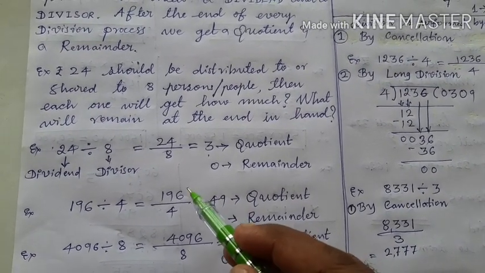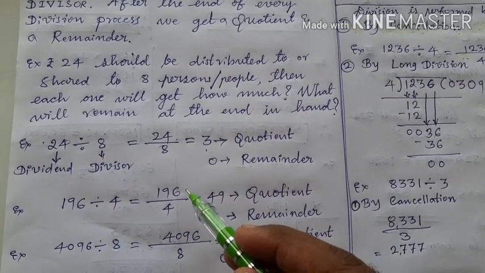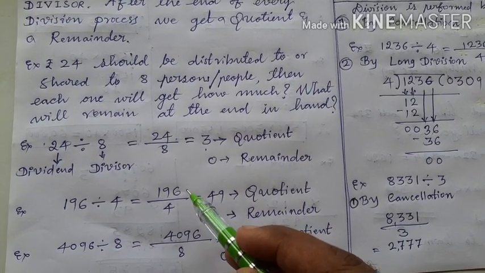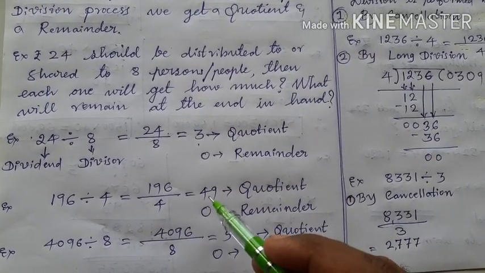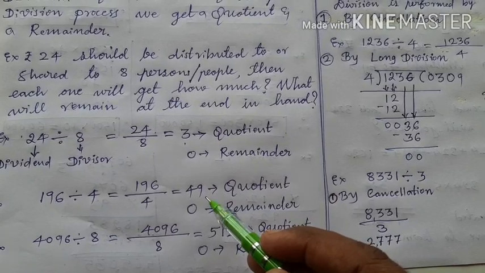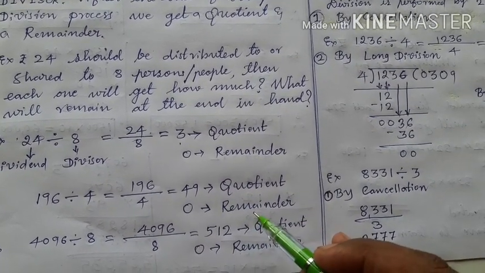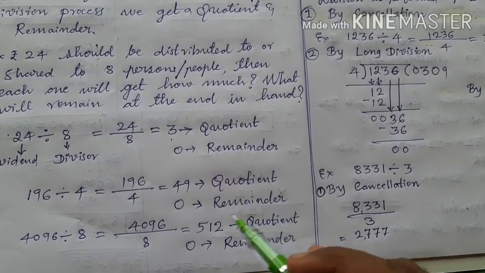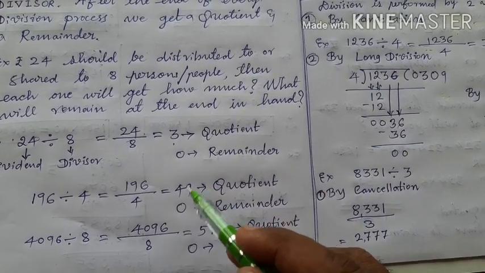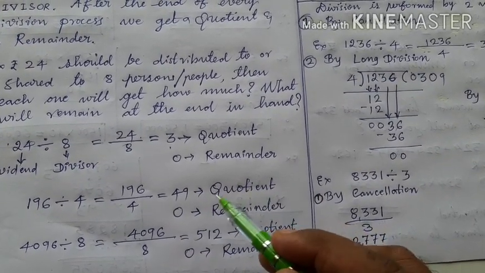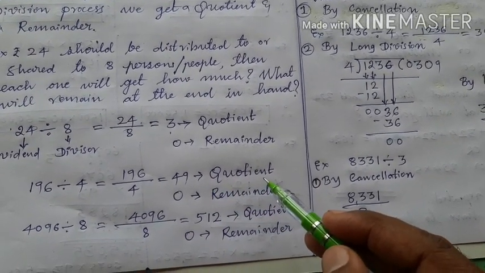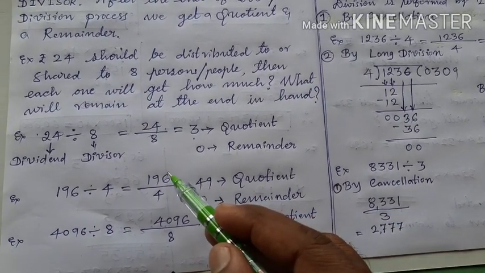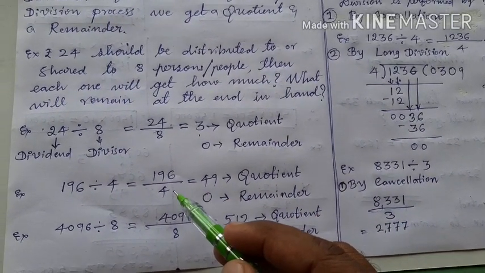Okay, 196 chocolates are there, children, and they should be given to how many people? 4 people, and each one will get 49 equally. Then what remains? Nothing remains. That's why the remainder is 0, and each one's portion is 49. This is called the quotient, and this 196 is the dividend, and this is the divisor.